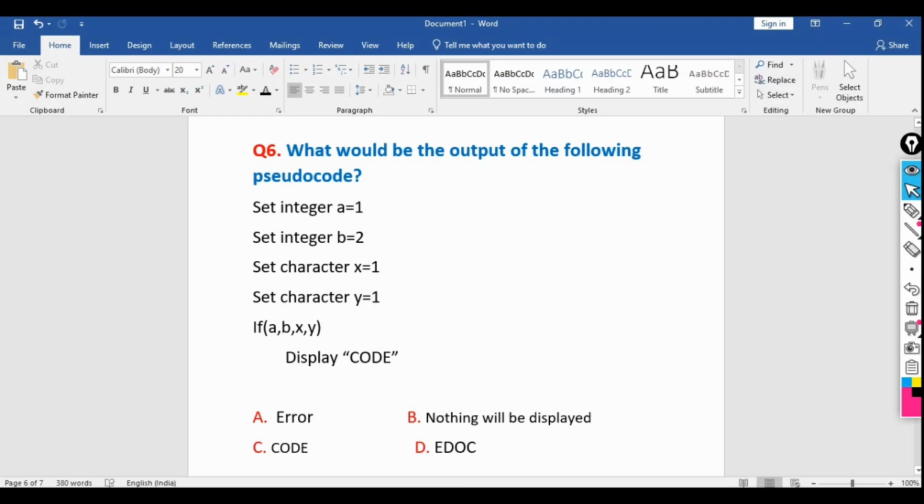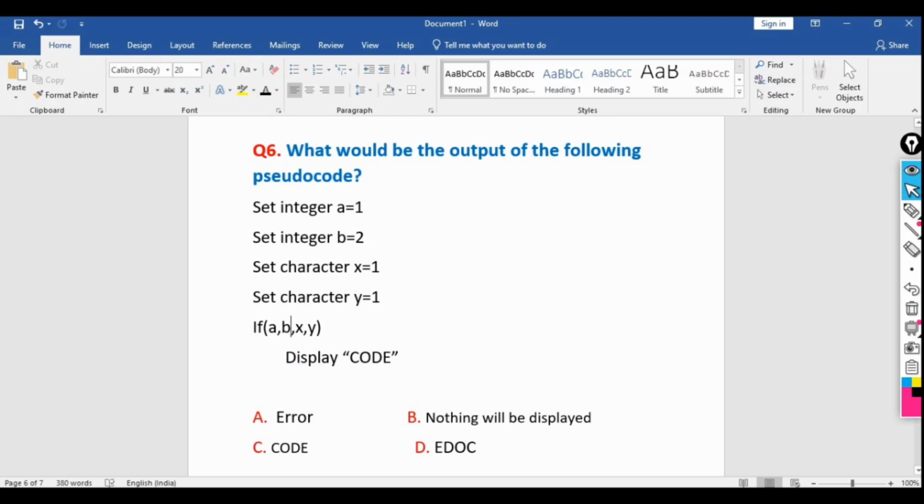If a, b, x, y, z, inside this if, what does the if statement do? If this part is true, it will display the code, otherwise it will not display anything, because there is nothing in the else part. We have not declared anything for the else part, so the else part will be empty only.